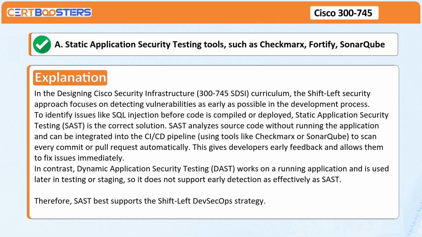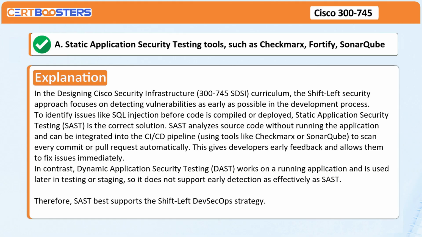Explanation. In the Designing Cisco Security Infrastructure 300-745 SDSI curriculum, the shift-left security approach focuses on detecting vulnerabilities as early as possible in the development process. To identify issues like SQL injection before code is compiled or deployed, static application security testing, SAST, is the correct solution.